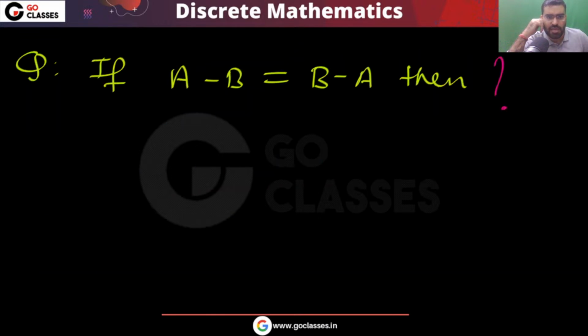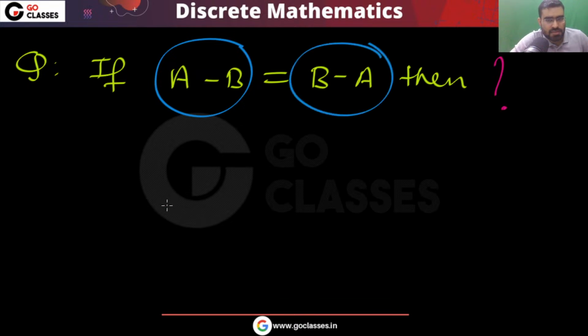Can anyone tell me, if A minus B is same as B minus A, these are exactly same, then what can you say? What will happen? The elements which are only in A and the elements which are only in B. See, understand, very simple. These are the elements which are only in A. These are the elements which are only in B.